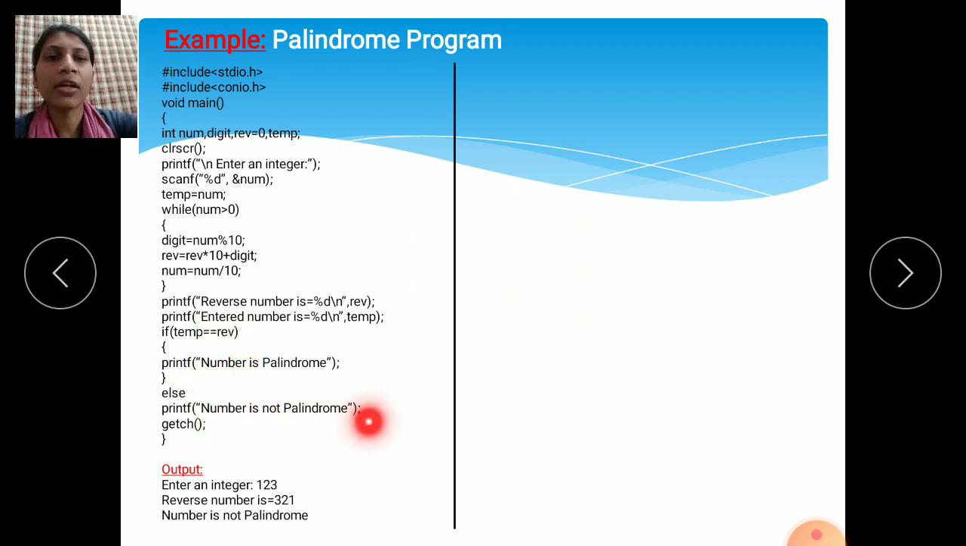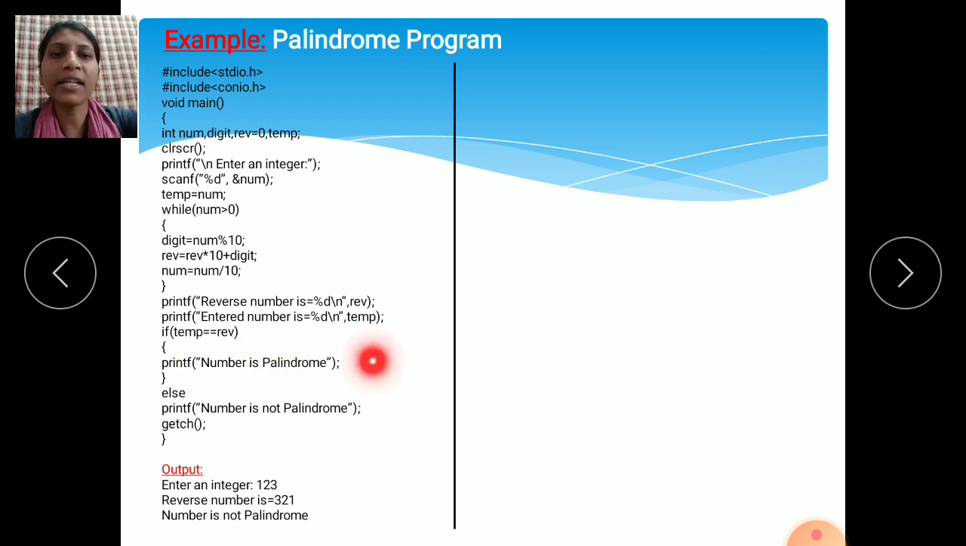Number is not palindrome. See, if you entered here 1 2 1, the reverse of 1 2 1 is 1 2 1. Means the number you have entered and the reverse of that number, both numbers are equal. Then it comes inside the if part. That number is a palindrome, and it will display this message on the monitor screen. The else part is skipped, it comes out of the condition, and the execution of the program is done here.